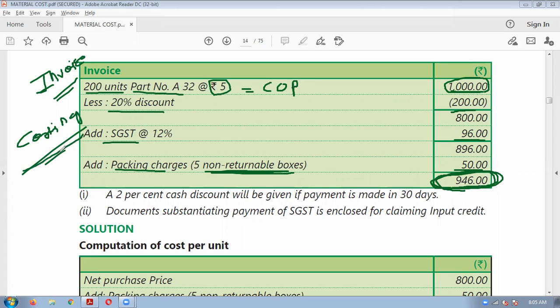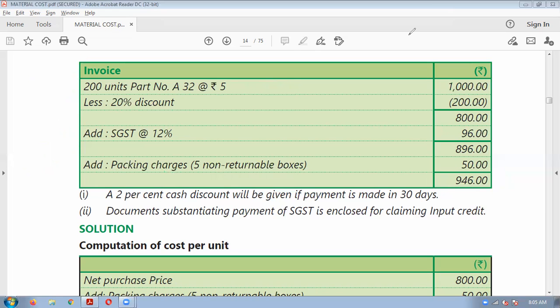Just now we have understood the treatment of different costs for calculating the cost of materials. So we will solve this illustration, how to calculate the cost of material for costing purpose.